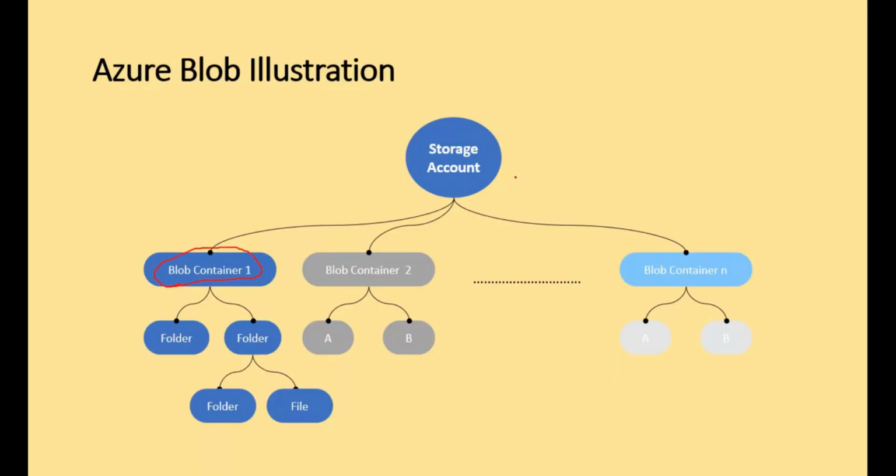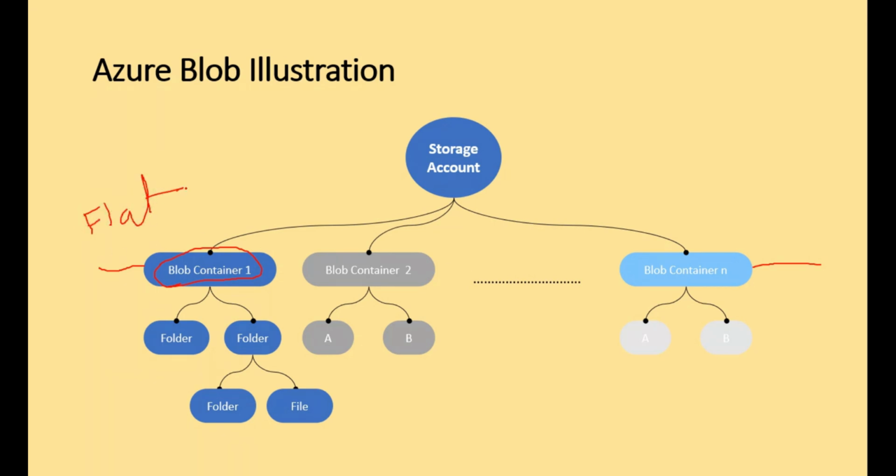So one blob storage can have multiple containers, a number of containers, and each container will have folders inside it, and each folder can have subfolders again, and each folder can also have files. So if you observe one point here, this is a container, right? Inside a container we cannot create one more container. This is a flat hierarchy, right? We cannot have any containers inside containers, but we can have folders inside folders. So this is what we call a flat hierarchy.